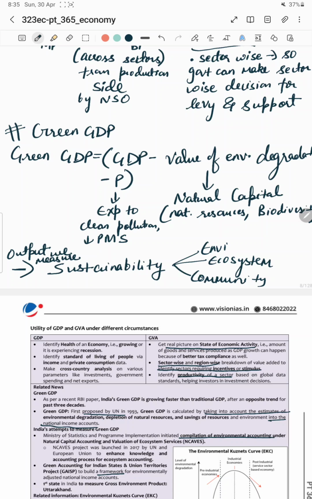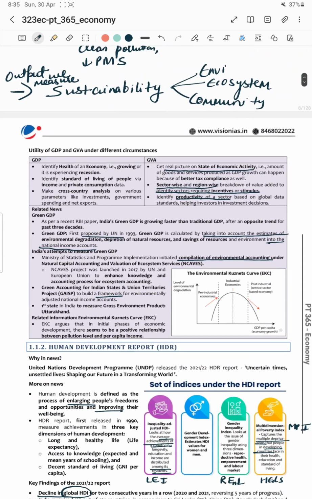P means, suppose a company has set up a plant somewhere and has caused environmental degradation. So as a part of CSR activity, they have undertaken certain expenditure to clean the pollution, to reduce the pollution. All these are expenditures. These are not adding to the GDP, so they are deducted. So whatever degradation is happening to the natural capital of a country is adjusted in the GDP to calculate the green GDP. This output measures sustainability in terms of environmental sustainability, ecosystem sustainability and community sustainability.